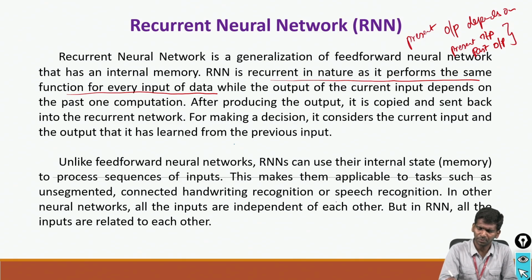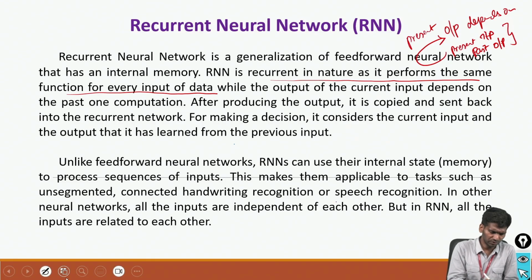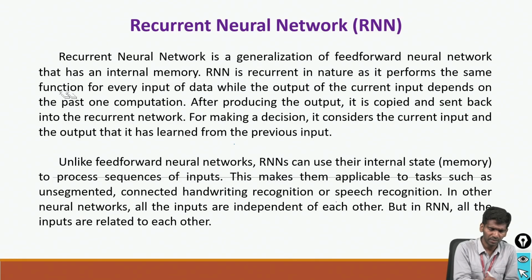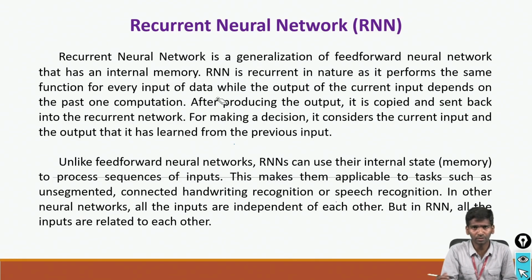It will compare these two things and extract the present output. This is what happens in a recurrent neural network. So we need to remember the past output and process the input also, and using these two conditions we process the present output.